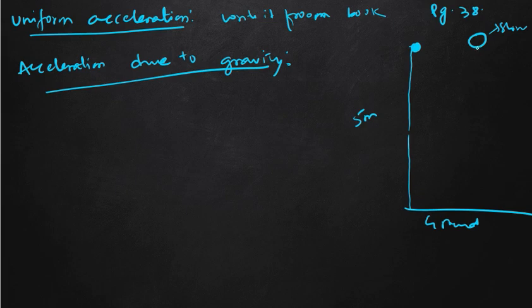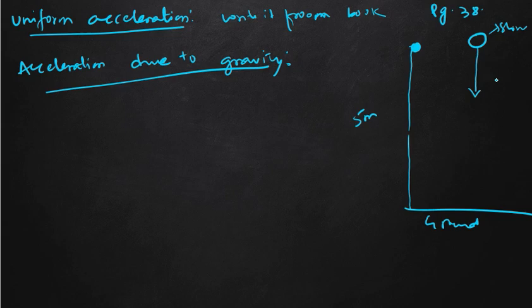So when it falls towards the ground, the velocity of this stone is continuously increasing with respect to time, and hence it moves with a uniform acceleration. That means the velocity is also increasing uniformly. So our acceleration will also be uniform acceleration.